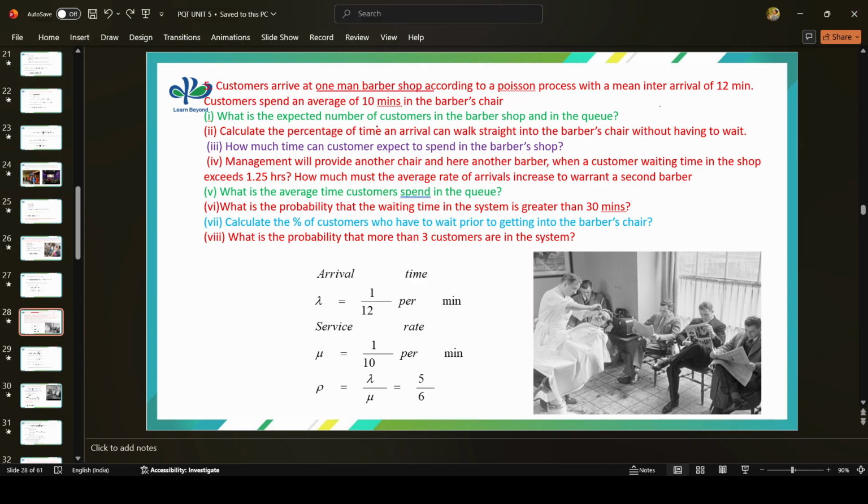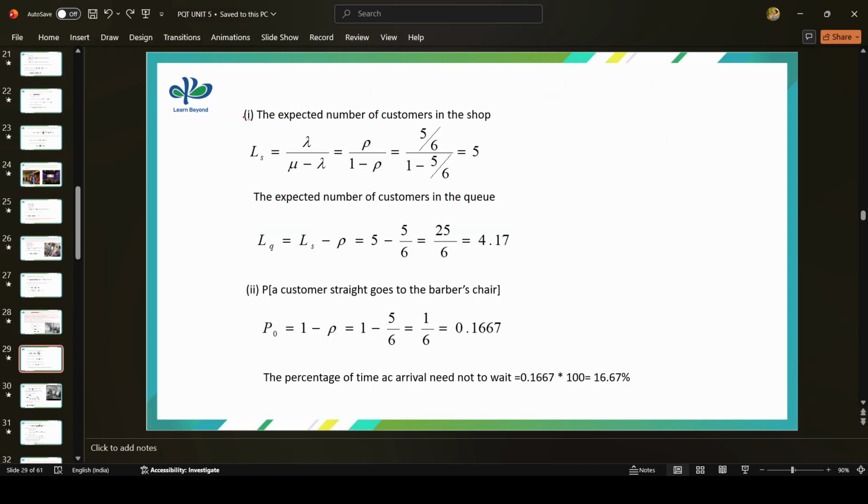What is the expected number of customers in the shop and in the queue? In the shop is a keyword. In the shop means Ls, and in the queue it is Lq. So what is the formula for Ls? Lambda divided by mu minus lambda, or rho divided by 1 minus rho. Either one you can use. Substitute the values of lambda and mu, and you get the answer as 5. So the expected number of customers in the shop is 5.